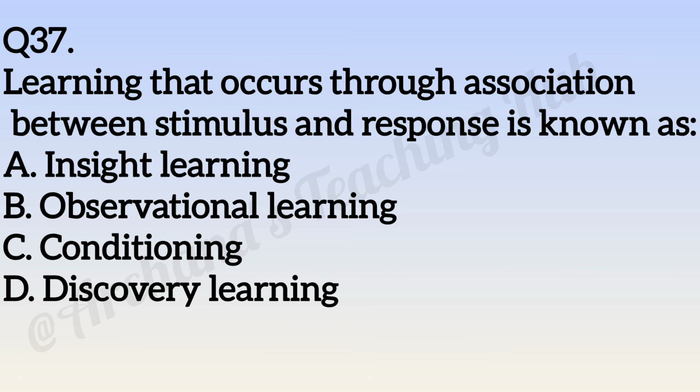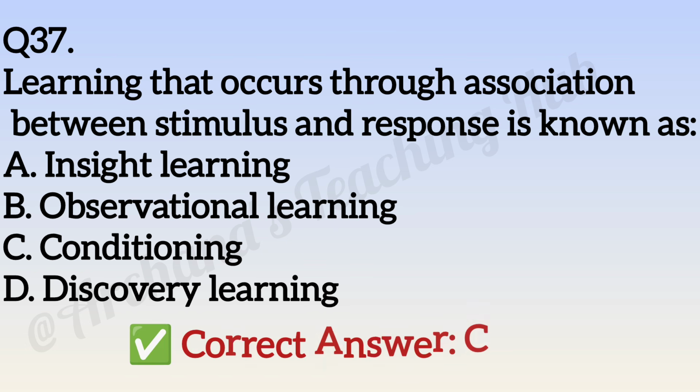Question number 37. Learning that occurs through association between stimulus and response is known as. Option A, insight learning. Option B, observational learning. Option C, conditioning. Option D, discovery learning. Correct answer is option C, conditioning.